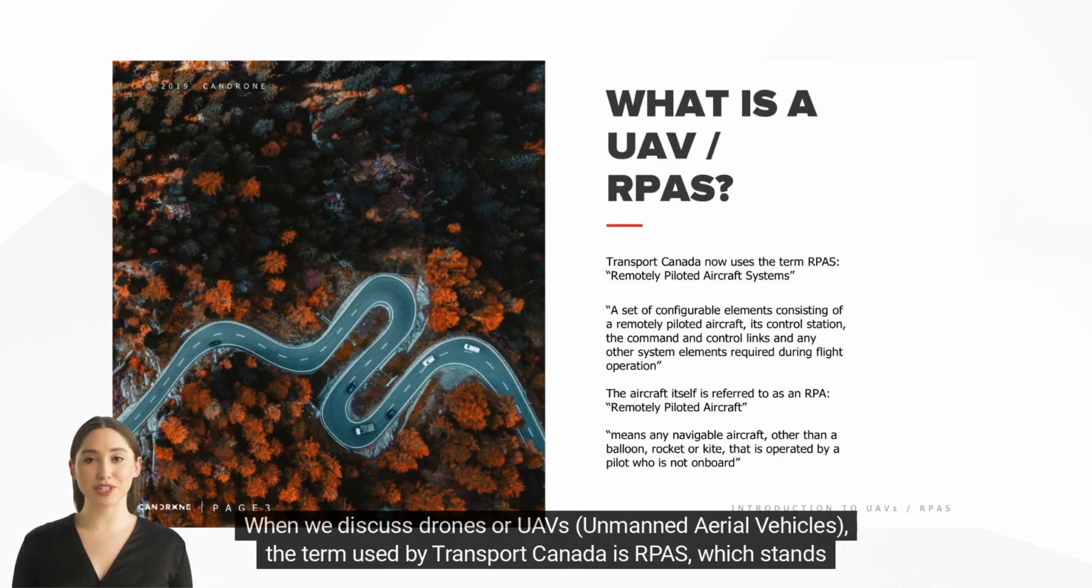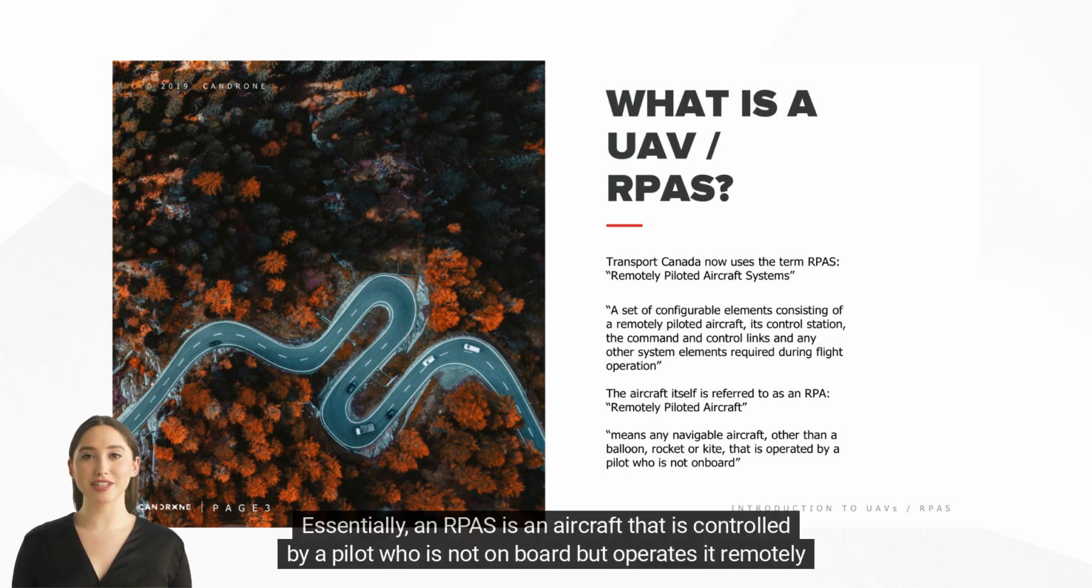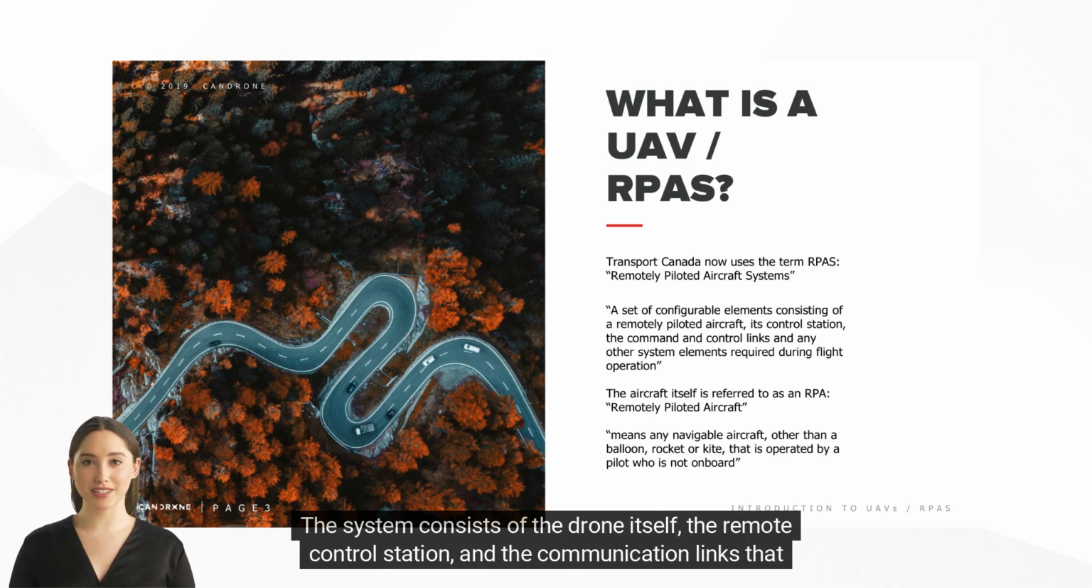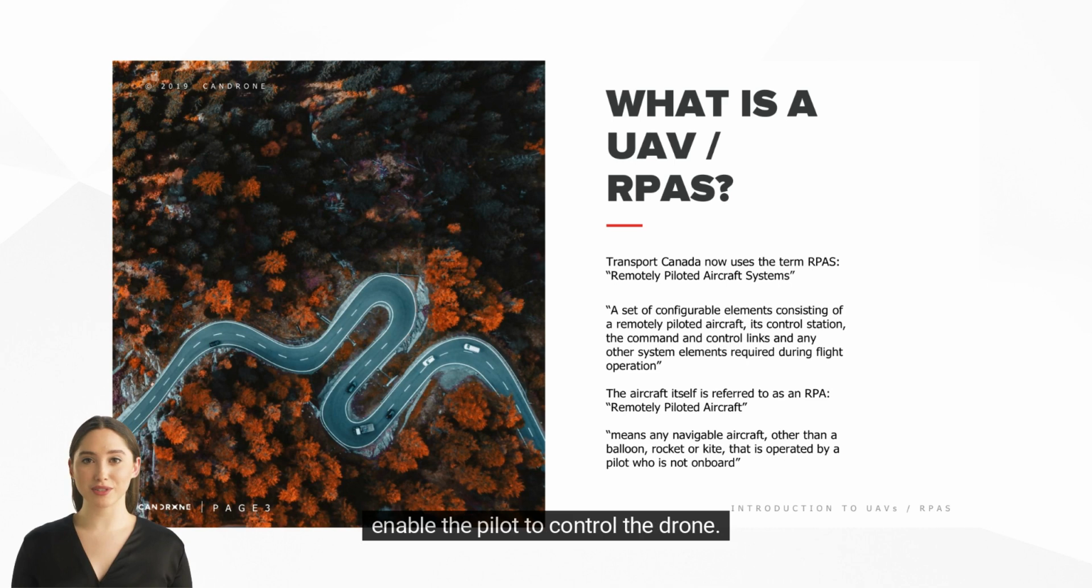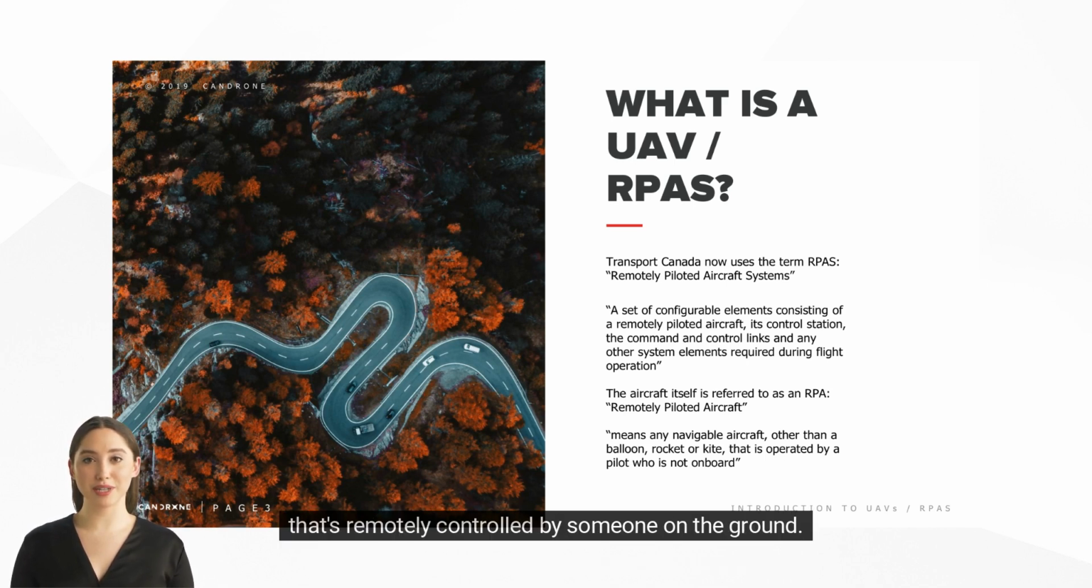When we discuss drones or UAV, unmanned aerial vehicles, the term used by Transport Canada is RPAS, which stands for Remotely Piloted Aircraft Systems. Essentially, an RPAS is an aircraft that is controlled by a pilot who is not on board but operates it remotely from the ground. The system consists of the drone itself, the remote control station, and the communication links that enable the pilot to control the drone. An RPAS is not a balloon, rocket, or kite. It's a type of aircraft, like a small plane or helicopter, that's remotely controlled by someone on the ground.